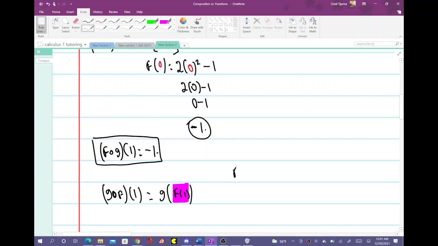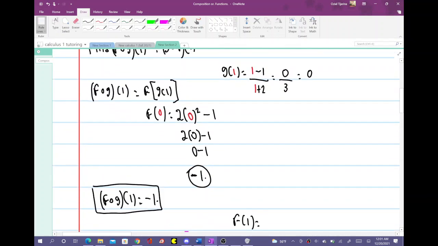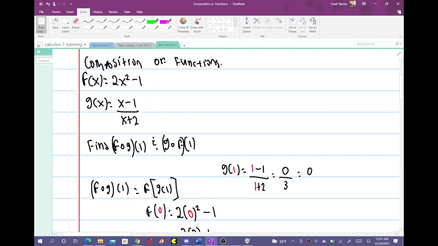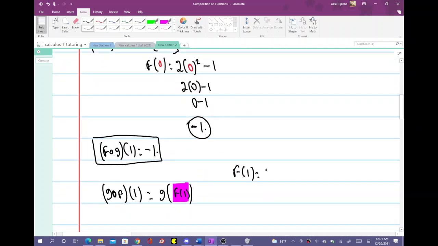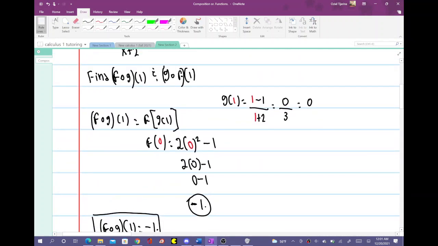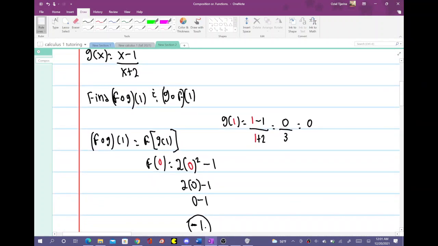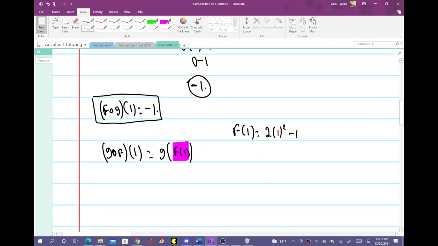So f of 1 is equal to 2 times 1 squared, and then minus 1.